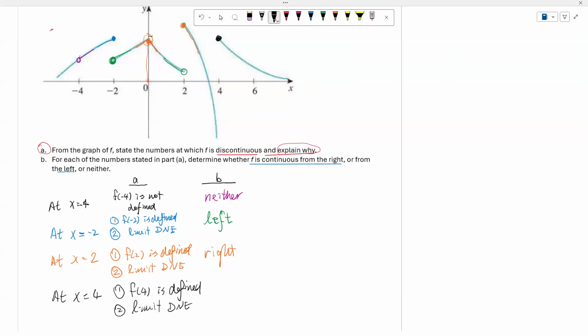This means that probably the function keeps going down as x approaches 4 from the left. And now, how about from the right? Okay, so in this case, this is from the right. So it's okay, right? We have this. Then probably in this situation right here, we may have a vertical asymptote. That is from the left now.